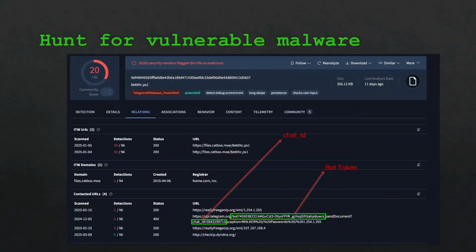It's really, really easy. If I wanted to, I could have gone on VirusTotal, found this sample, gone on the Relations tab, and when VirusTotal runs it in its sandbox and collects its telemetry, it realizes there is an HTTP request made to api.telegram.org, and within that is the bot token and chat ID, which we can use. So that's how I found this sample.